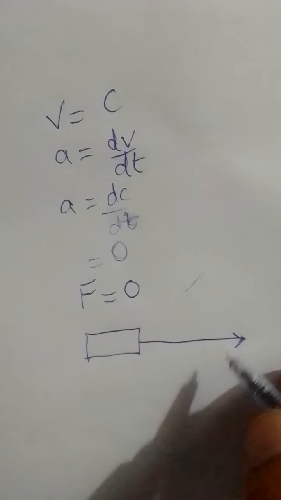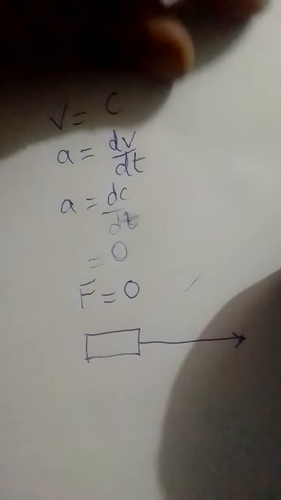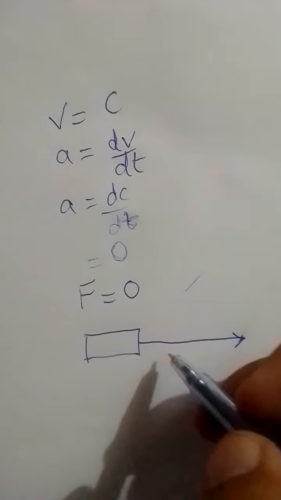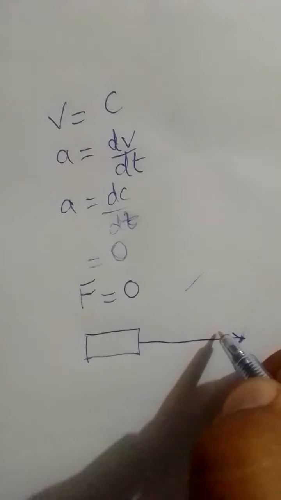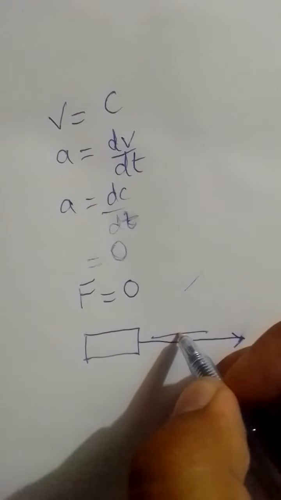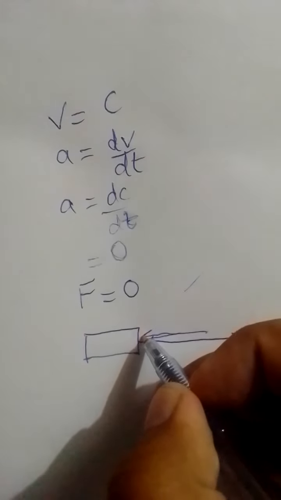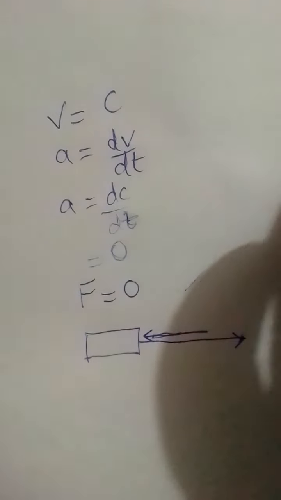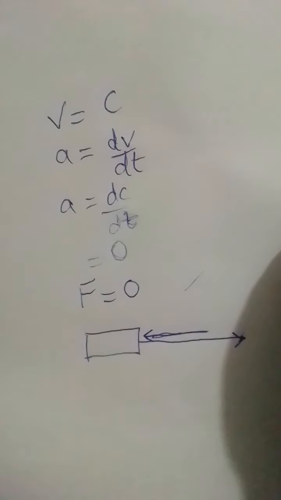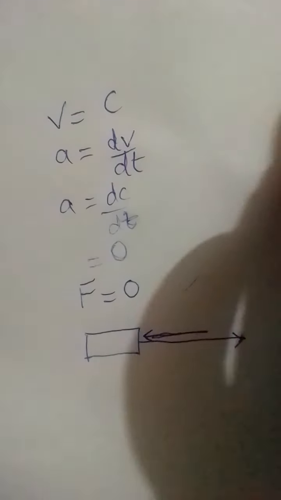So here is the body, it is moving with uniform motion, let's say in this direction. If we want to bring the body to rest or change the state of motion of the body, we will apply an external force in this direction to bring it to rest. Okay, so that is Newton's first law of motion.